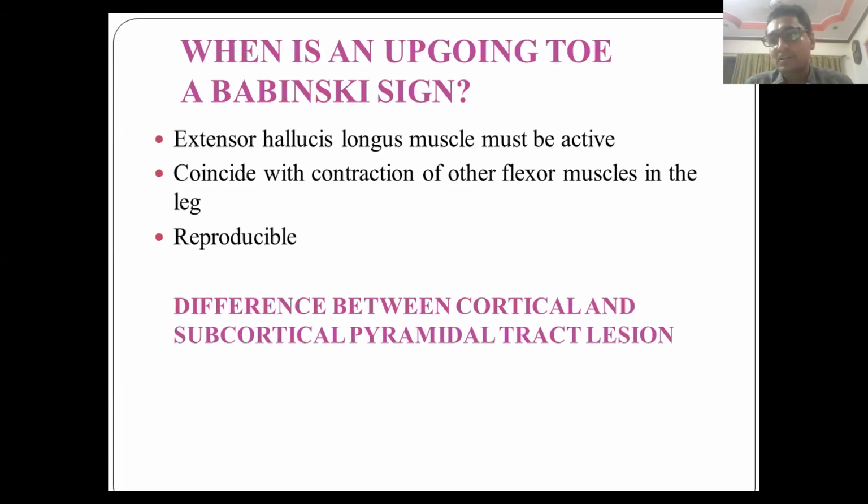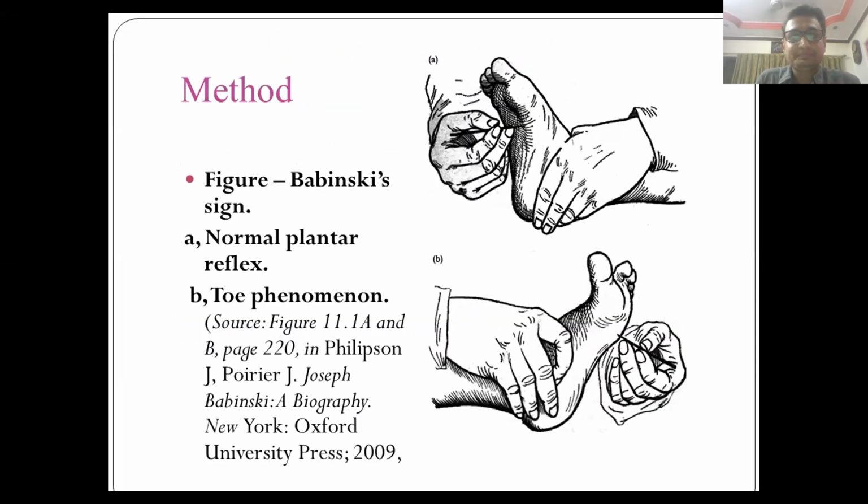Whereas in the cortical lesion, you may get only the extension of great toe, you may not get the fanning. That is what has been seen and described in the literature. Fanning of toes along with extension will be seen in subcortical affection, whereas only great toe extension will be more with cortical, as the neurons are dispersed at the cortex, whereas at the subcortical level, they are compact.